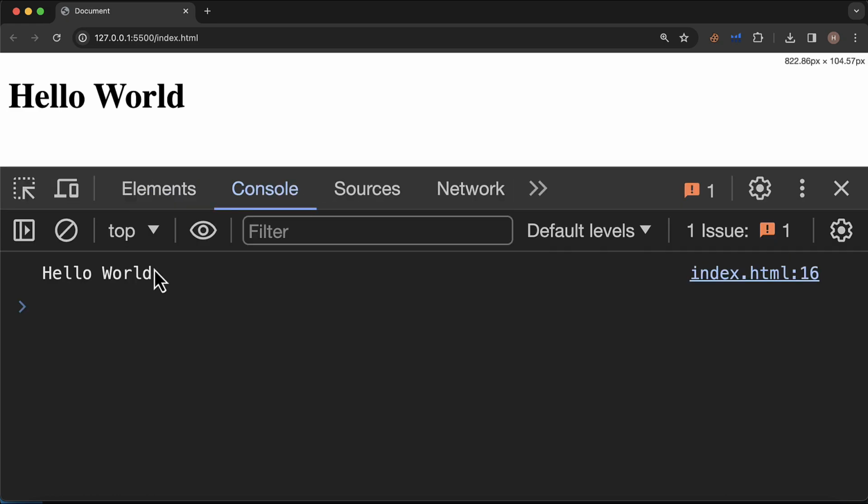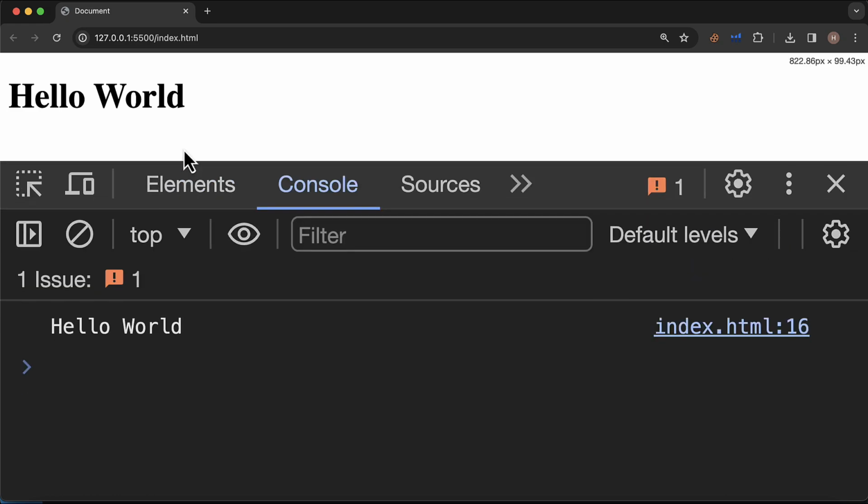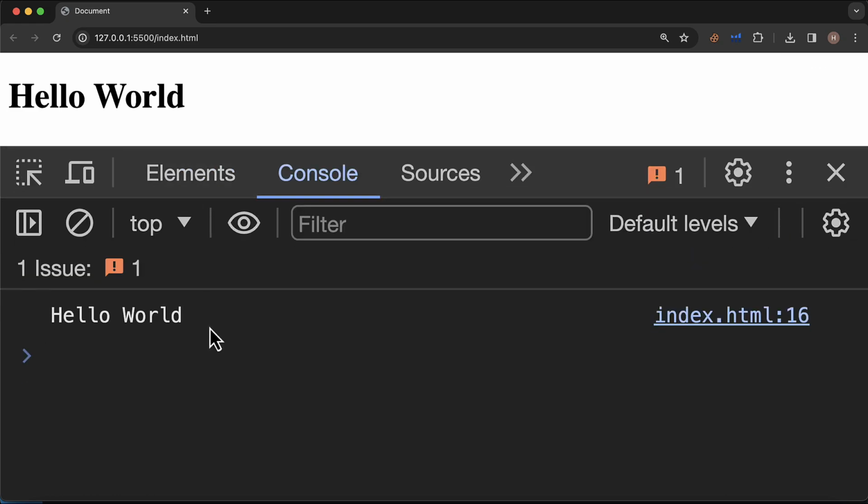This is our first JavaScript code. Save the changes and go back to the browser. You have to bring the console back, so right click anywhere and go to inspect and go to the console tab. And here you can see your hello world message.